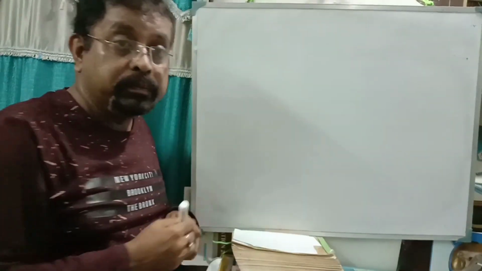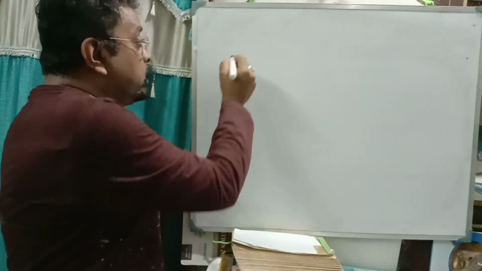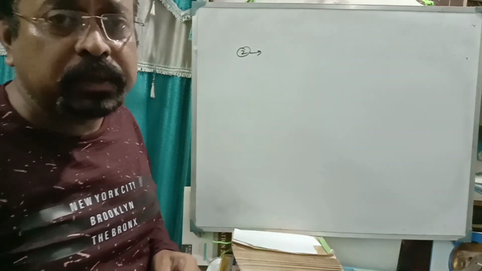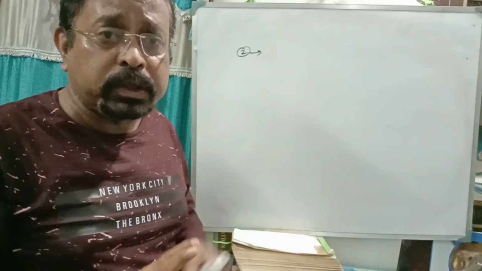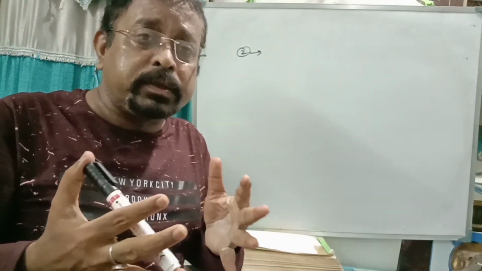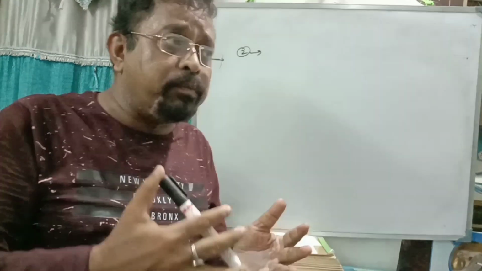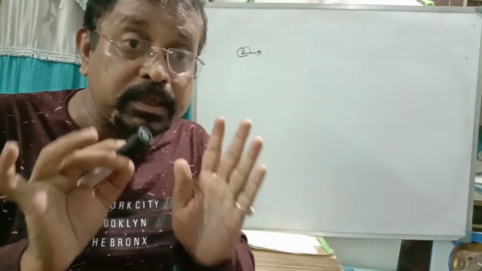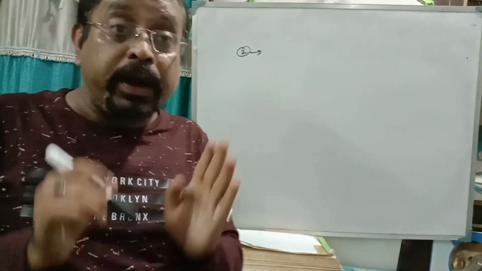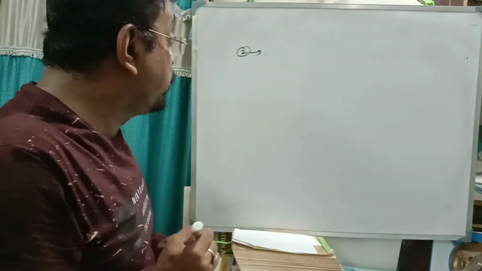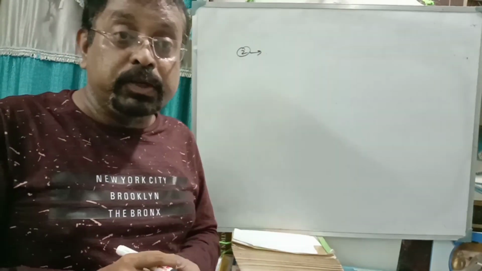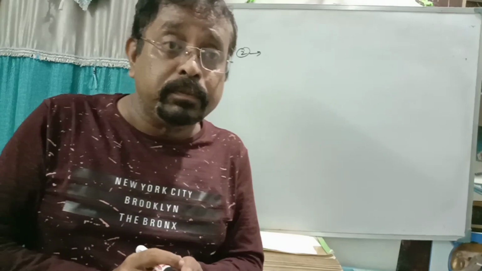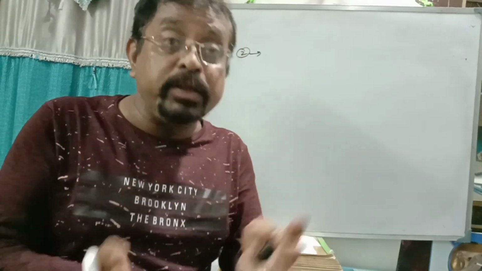Now let us come to Newton's second law of motion. Remember, it is a very important one. Now we have to derive Newton's second law of motion. That is why we discussed earlier what momentum is. Momentum is mass into velocity. Newton's second law of motion says that the rate of change of momentum is directly proportional to the force applied on it. That means rate of change of momentum is change in momentum divided by time.